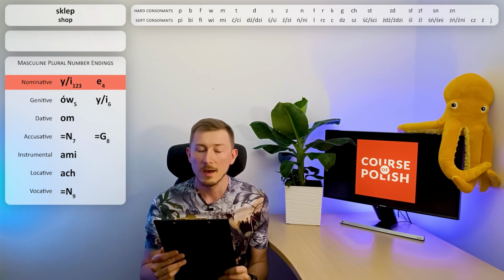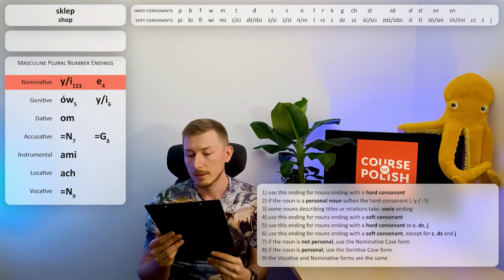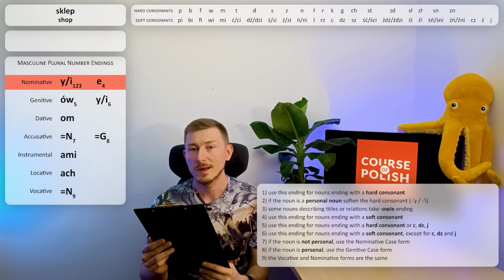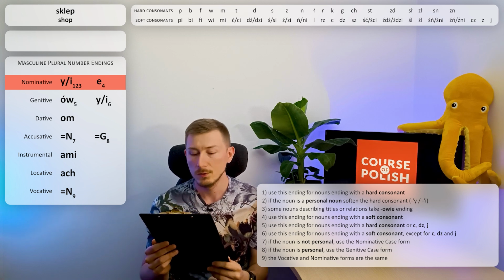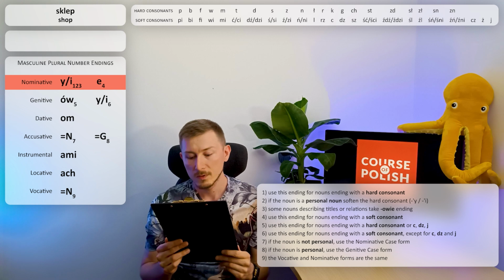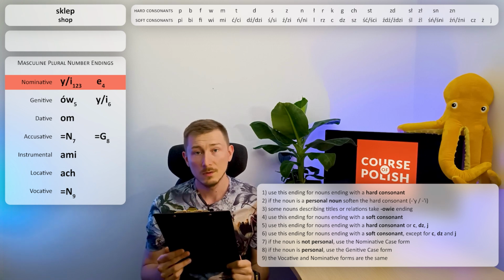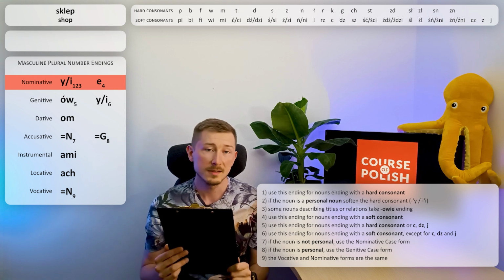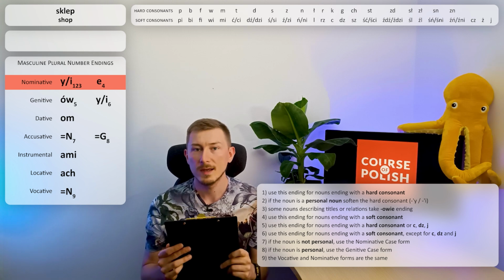Here we have 2 options, either ending e or ending e. Let's read the rule number 1. Use this ending for nouns ending with a hard consonant. We already know that sklep ends with a hard consonant p, so this is the ending that we should use. But let's read the rule number 2 and 3. Rule number 2. If the noun is a personal noun, soften the hard consonant. Sklep is not a person, so we don't have to soften the stem. And rule number 3. Some nouns describing titles or relations take ovie ending. Sklep is not a title or relation, so we don't have to use this ending. So we have to use the ending I.